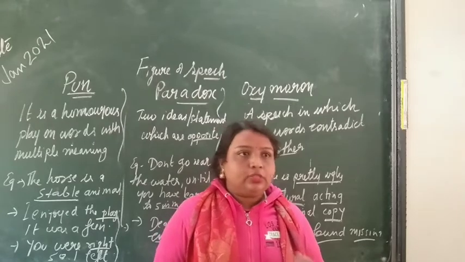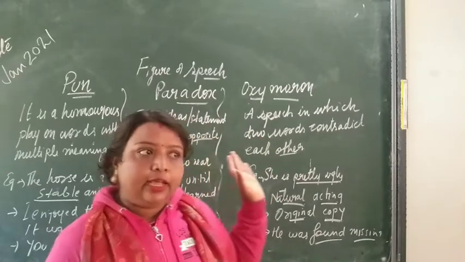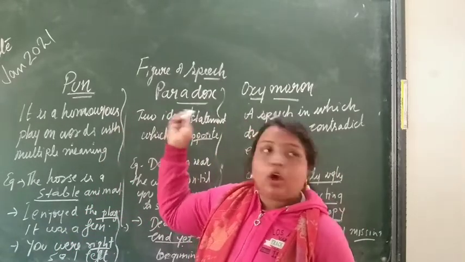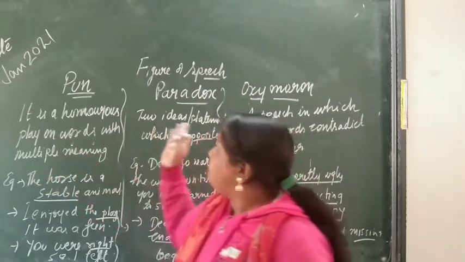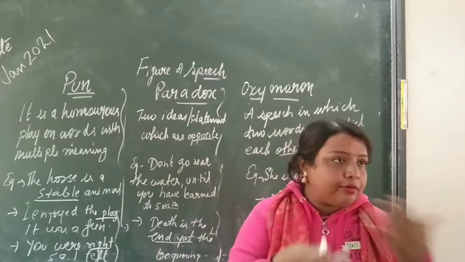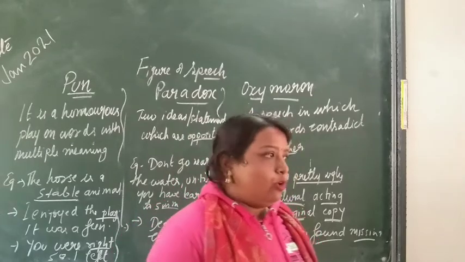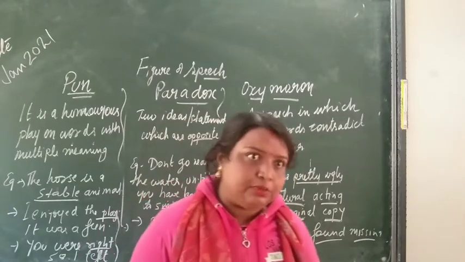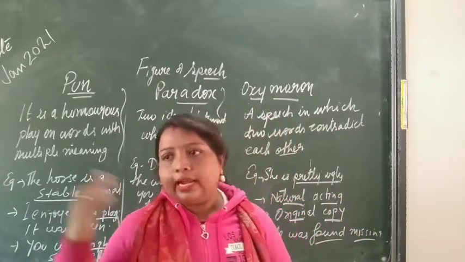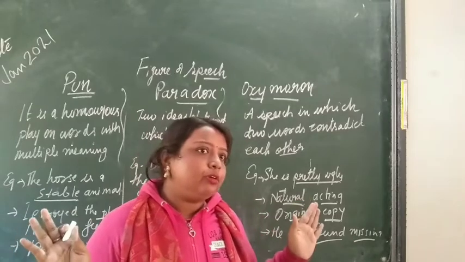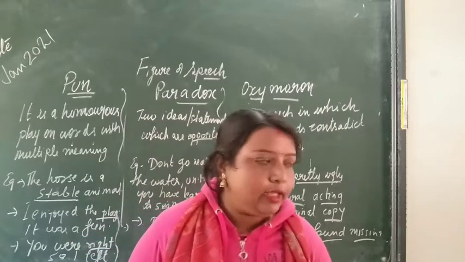Clear? So two or three more figures of speech I will tell you next class. Now these three, I hope, are clear. Pun, paradox and oxymoron. Pun is for a humorous sense, with one word having more than one meaning. Paradox, two statements or ideas contradict each other. And oxymoron, two words contradict each other. So in total we have done 9 figures of speech. Yesterday's class 3, today 6. 9. Two or three more are there that I will do in the next class. Is this much clear to you? Yes. Okay. Revise it so it will be easy for you to remember. Clear? Thank you.